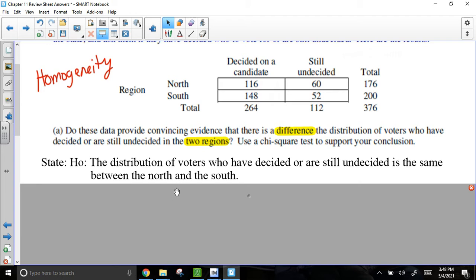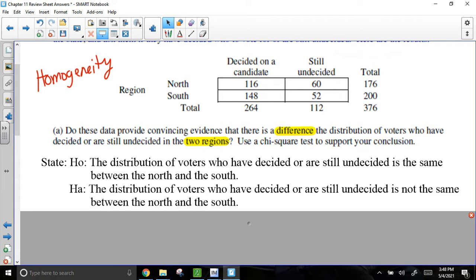Now, what about the alternative then? I'm trying to show that there is a difference. In fact, I'm trying to see which one is different so I know where to put my efforts of trying to get votes. Well, the alternative is the distribution of voters who have decided or are still undecided is not the same between the North and the South. So we're assuming they're the same versus we are assuming that they are not the same.